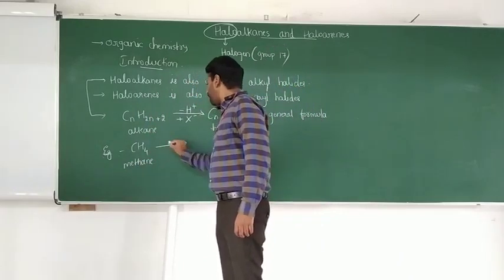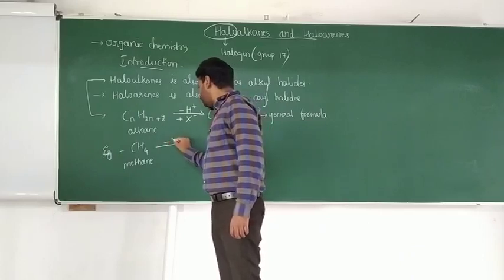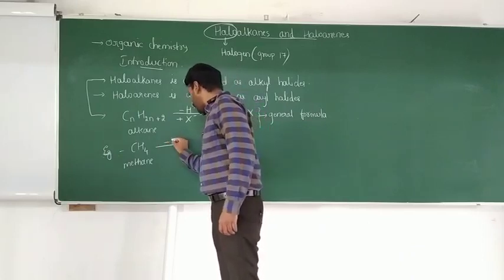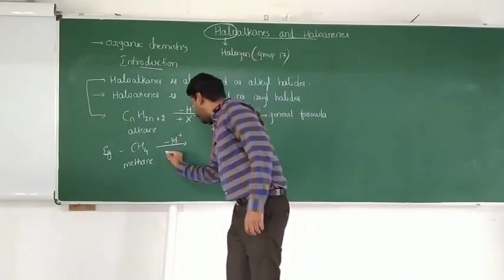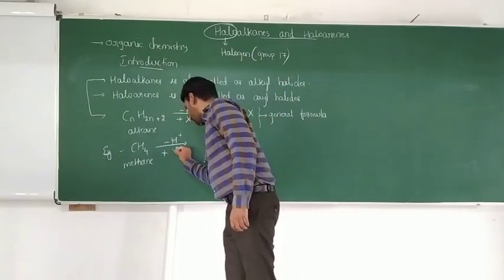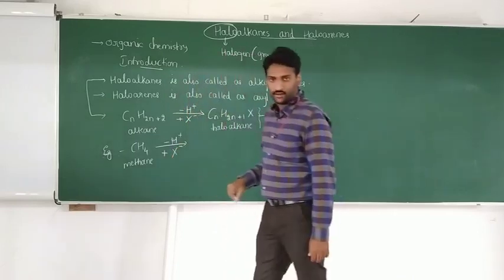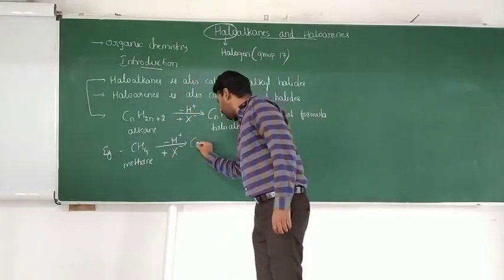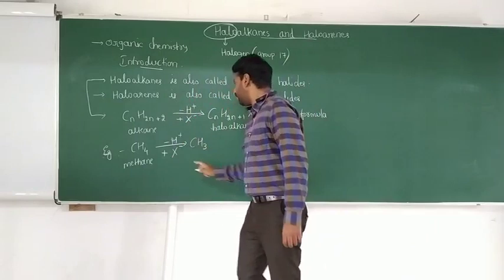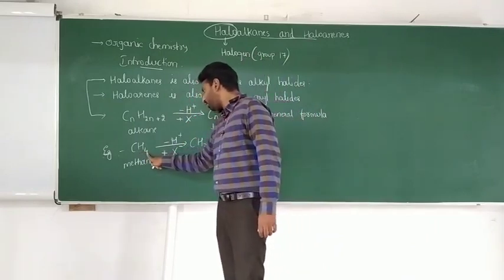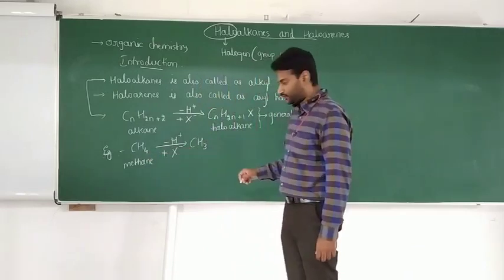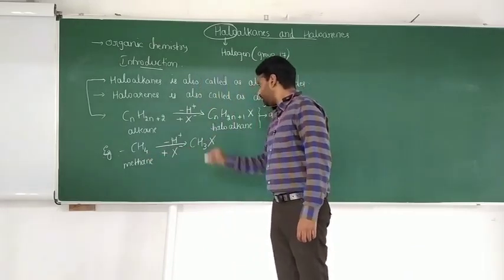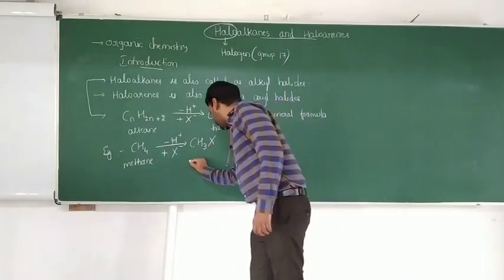Here I am removing one hydrogen atom and replacing it with one halogen atom. So I will get CH3X; one hydrogen comes out when CH4 gets converted into CH3X.